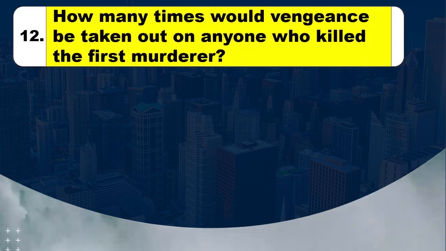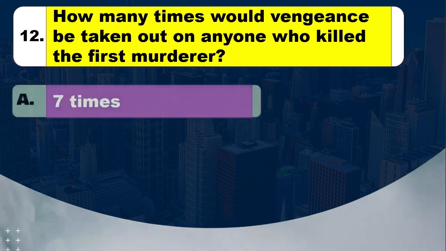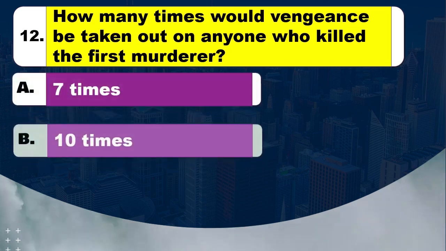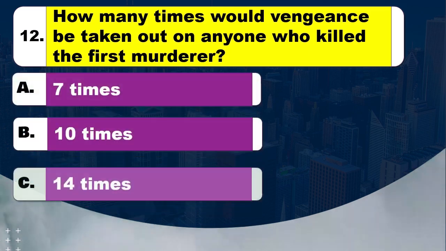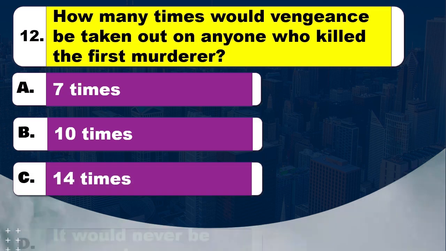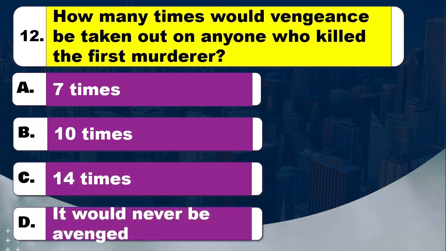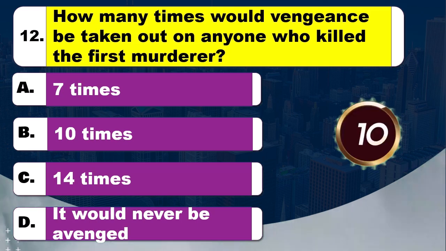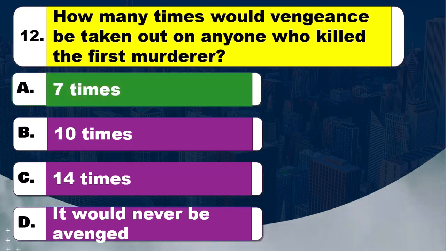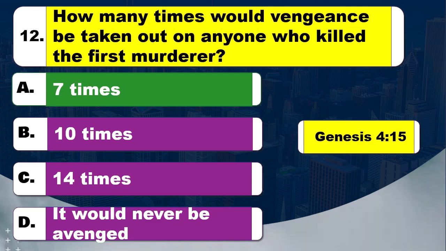Question 12. How many times would vengeance be taken out on anyone who killed the first murderer? Option A, 7 times. Option B, 10 times. Option C, 14 times. Option D, it would never be avenged. Time to think. The right answer is option A, 7 times. The Bible reference is Genesis, chapter 4 verse 15.